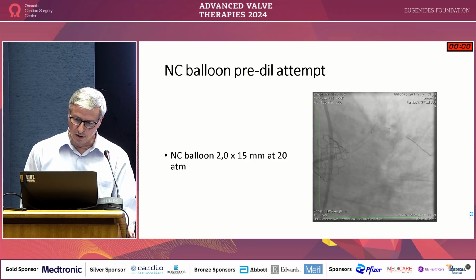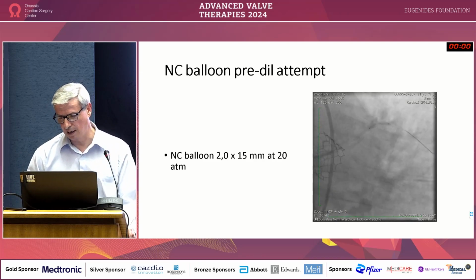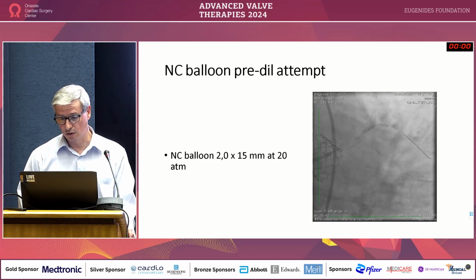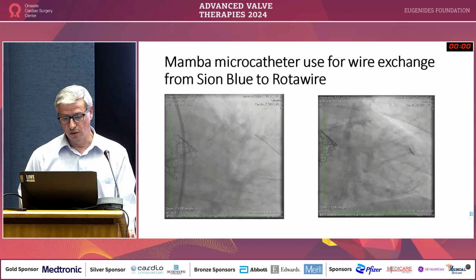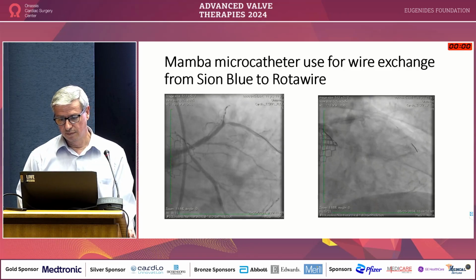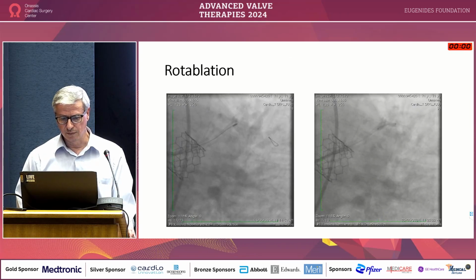We put a balloon and tried to see if the ostium of the vessel could be dilated. After we saw that the vessel was not dilatable, we decided to do rotablation. That's why I put a Mamba microcatheter and exchanged for a rota wire, and then did rotablation with a 1.25 burr.